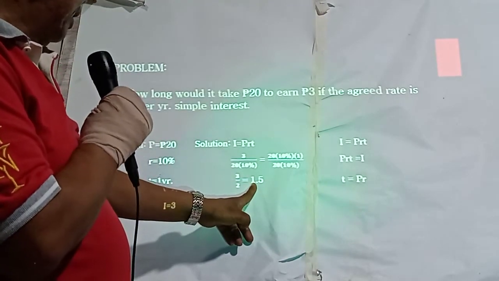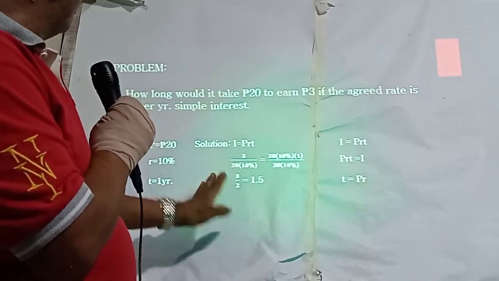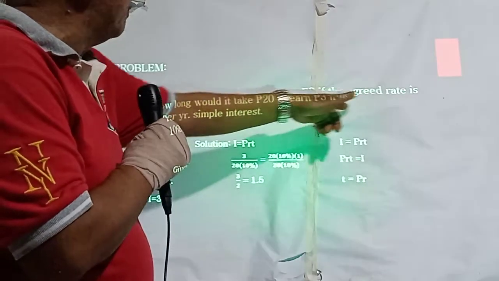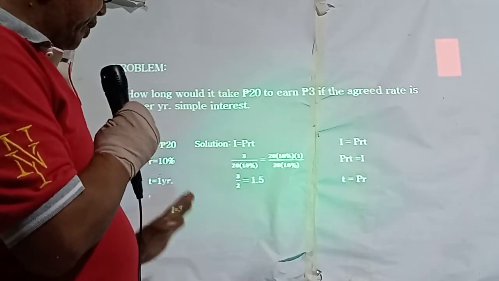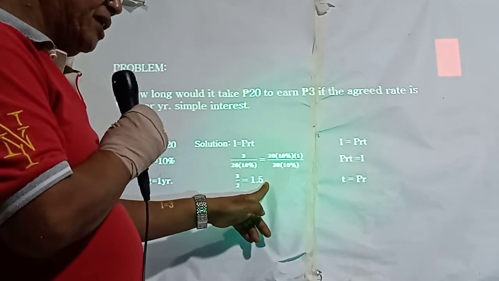So 1.5. So this is now the time. How long would it take 20 to earn 3 if the agreed rate is 10% per year simple interest? So, 1 year and 6 months.